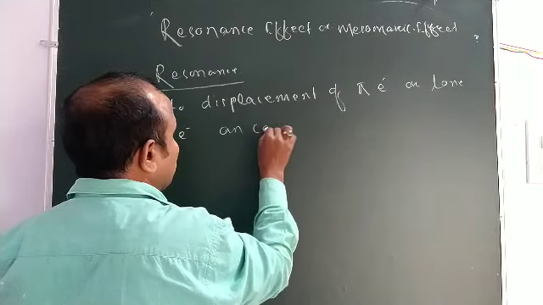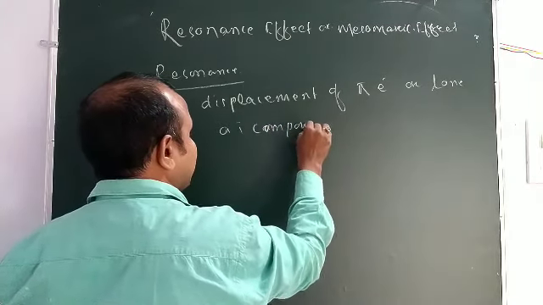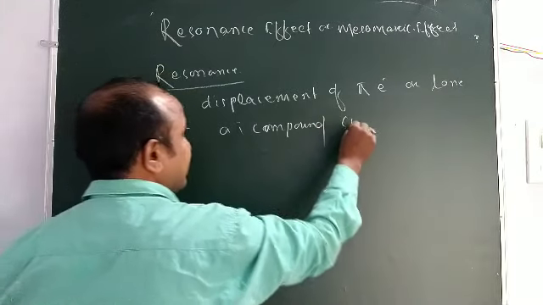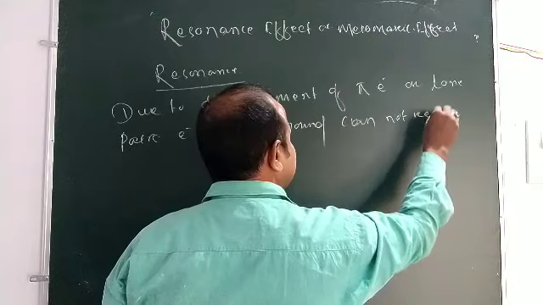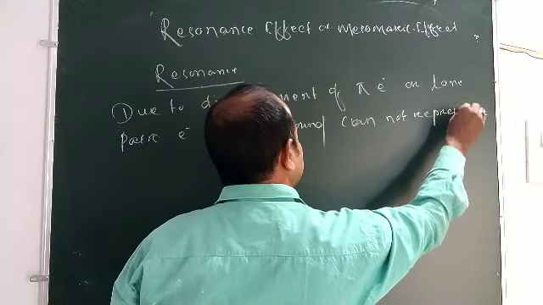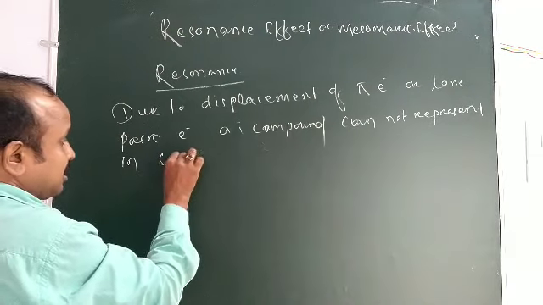A compound cannot be represented in a single structure.